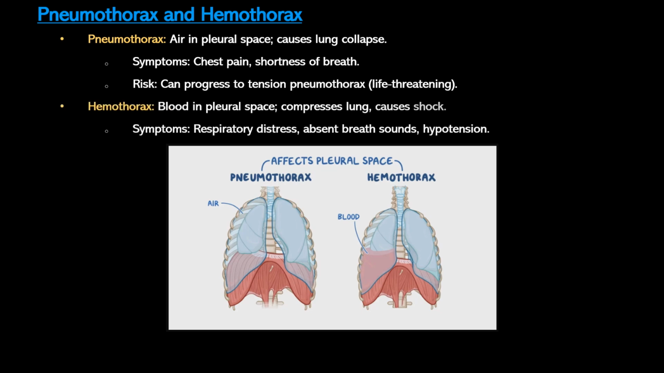A hemothorax occurs when blood accumulates in the pleural space, compressing the lung and reducing ventilation. It often results from injury to lung tissue or blood vessels. Patients may present with respiratory distress, absent breath sounds on the affected side, symptoms of shock such as hypotension and tachycardia.